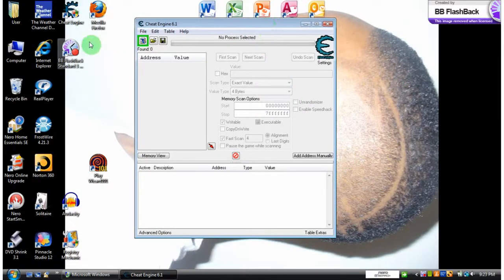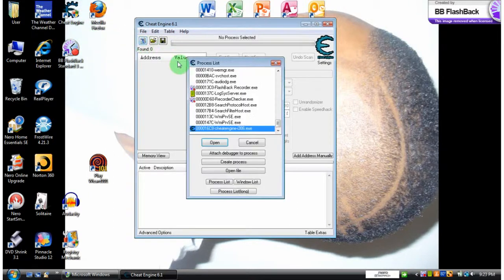And I did 5.6 and it gave me 6.1. It's just trying to give me the new version, I guess. And yeah, just click whatever you want to use or something to cheat on.